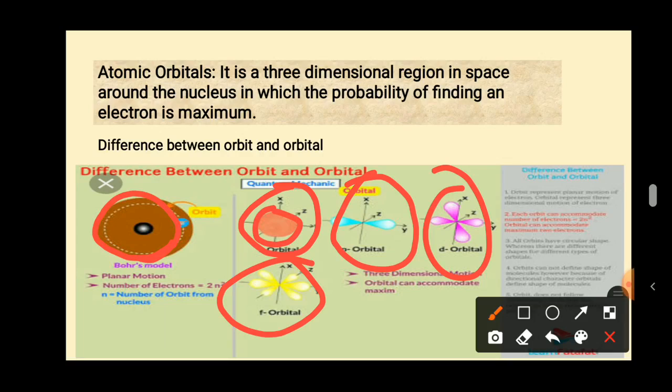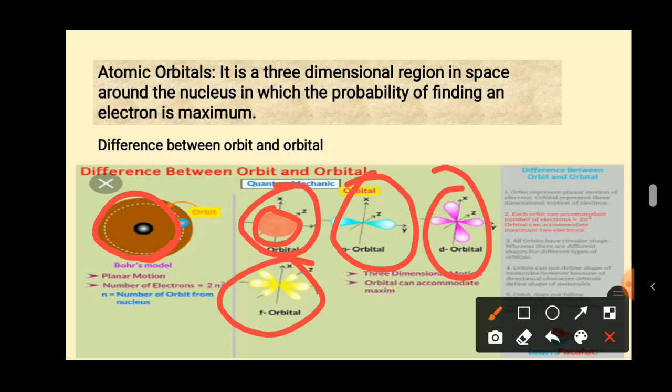An orbit is nothing but electrons moving in a circular path around the nucleus. Okay, and it is the movement of electrons in one plane. Then an orbit has no directional characteristics. Okay, and an orbit accommodates 2n square electrons.